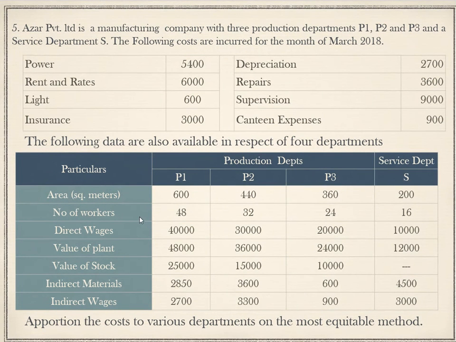So apart from this we have direct wages here. Here we are going to consider the direct wage of only service department. Lastly, they have given the indirect materials and indirect wages of all the departments. This we are going to take as it is. So if we do this, the problem will get completed. Now let us go to the actual solution.